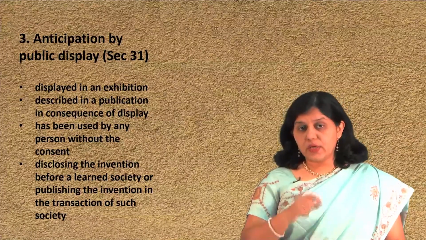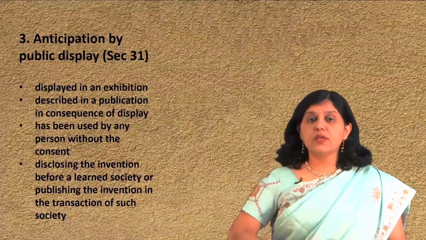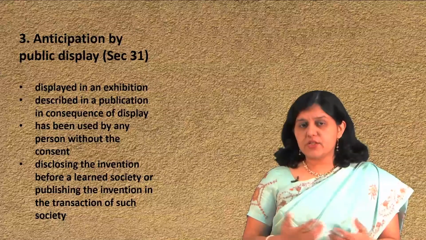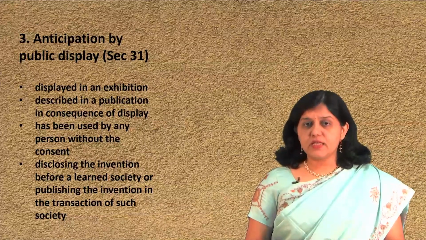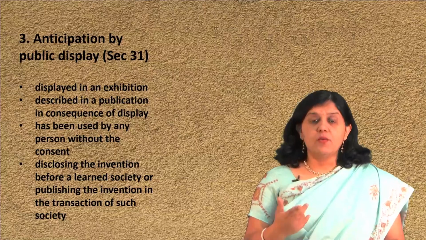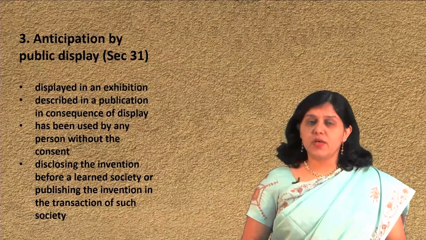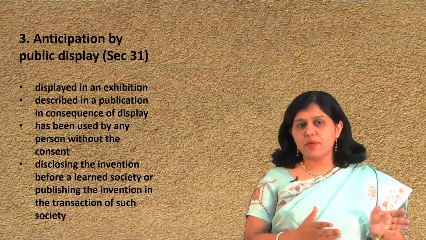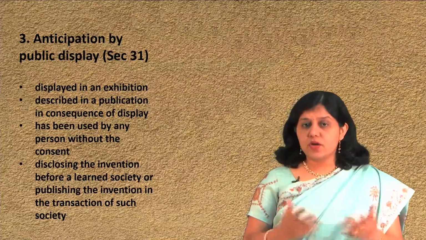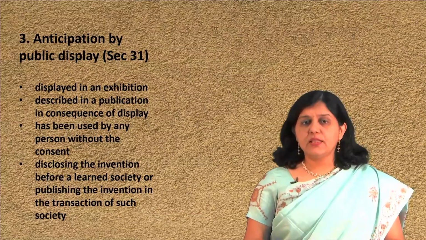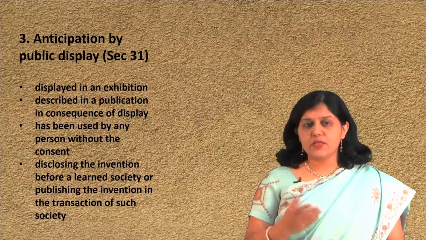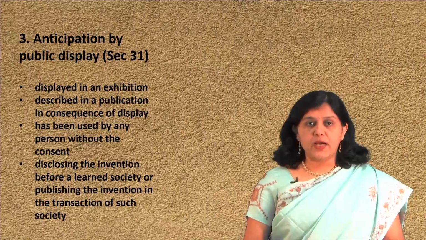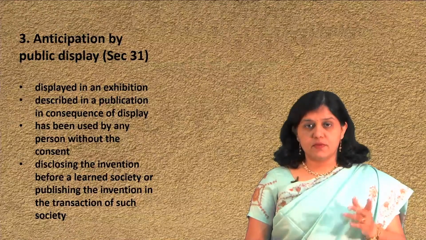Again, this is a very important section. If you publish the invention before a learned society and there is a discussion, that will not be considered as anticipation, provided that the application is filed within 12 months. So you get a grace period of 12 months from the aforesaid public display, within which you have to file the complete specification, and then that application will be considered for the grant of a patent. So, this is Section 31.